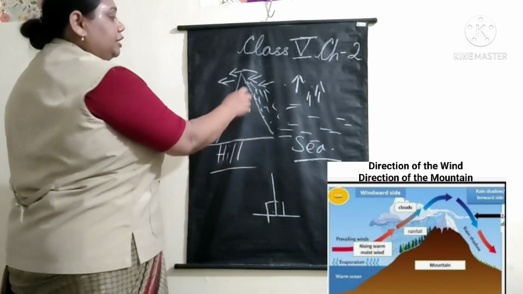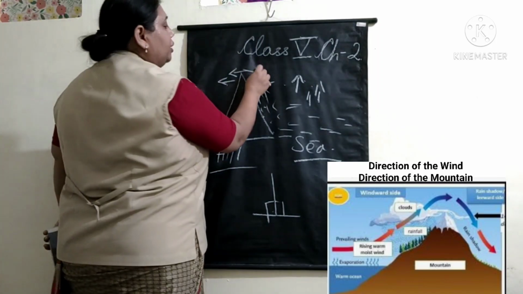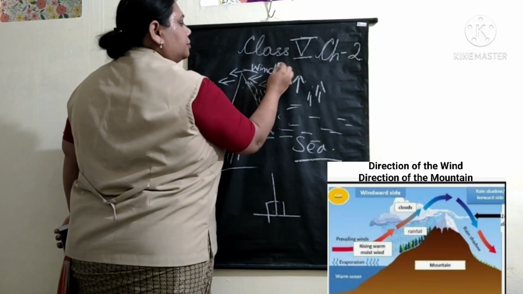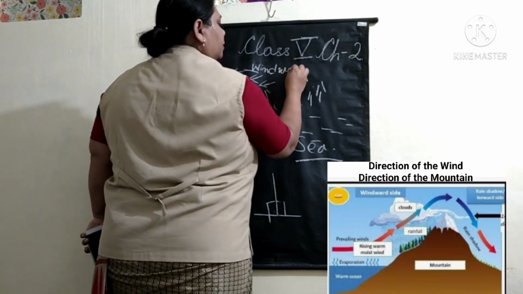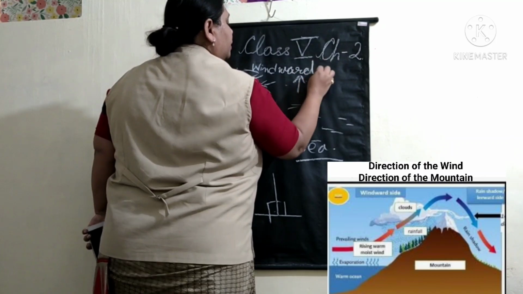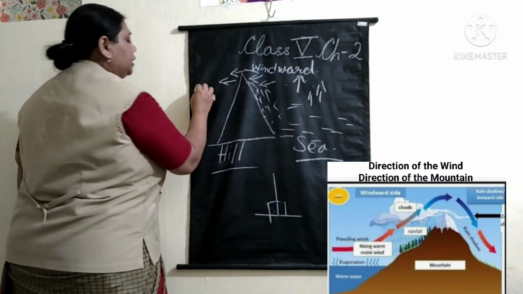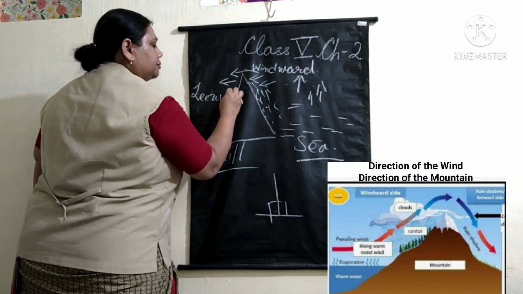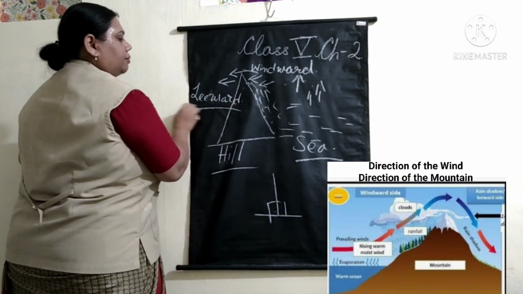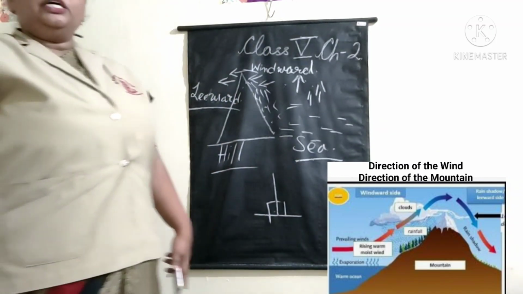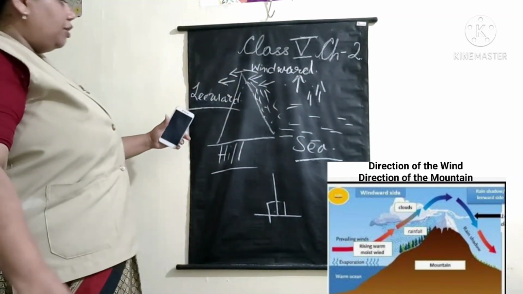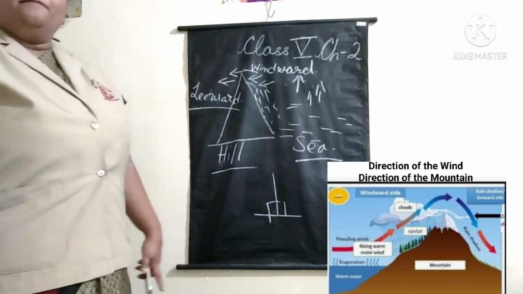Yes, so this side is called the windward side. And this side of the mountain is called the leeward side. So you have the windward side and you have the leeward side of the mountain.